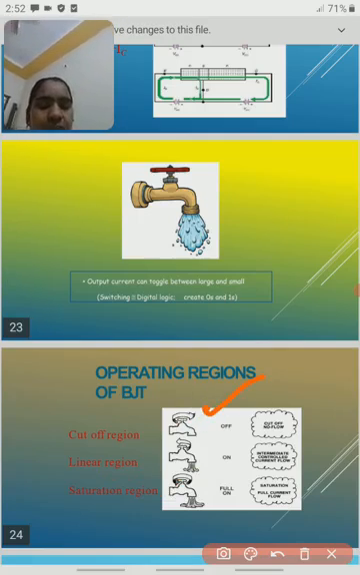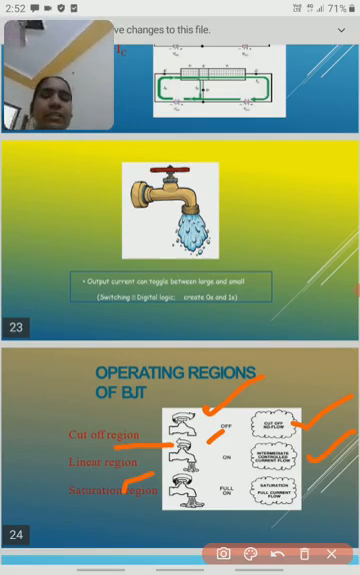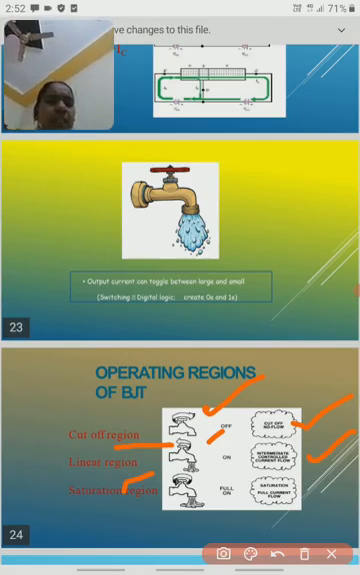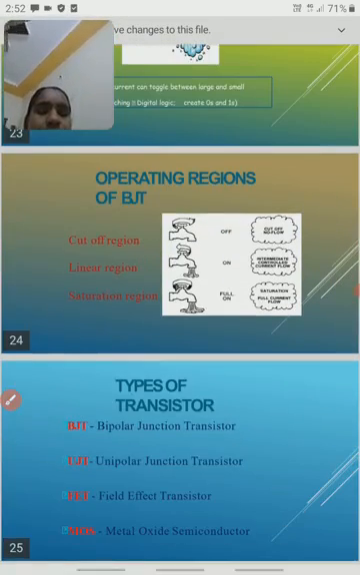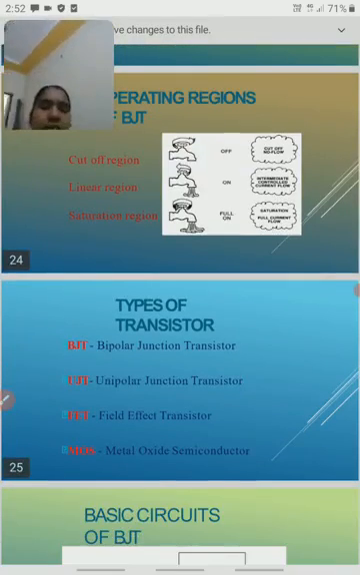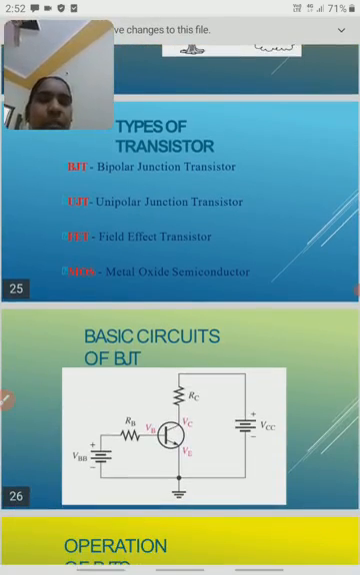According to this picture we should understand the information. When the transistor is in the cutoff region, this is off mode, the transistor is not working, and there is no flow of charge carriers. In the linear active region, this one is in the on position, the transistor is working. In the saturation region, more charge carriers flow. Types of transistors are BJT, UJT (unipolar junction transistor), field effect transistor, and metal oxide semiconductor transistor also.